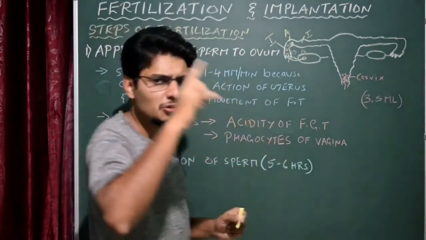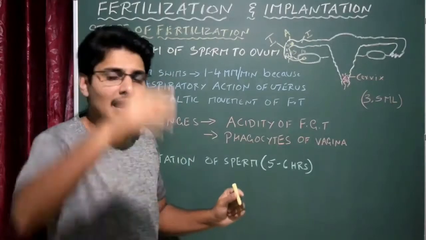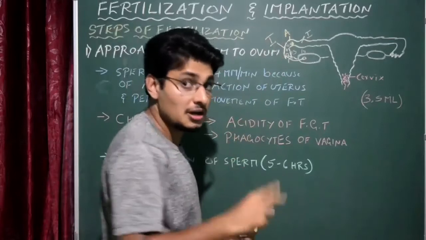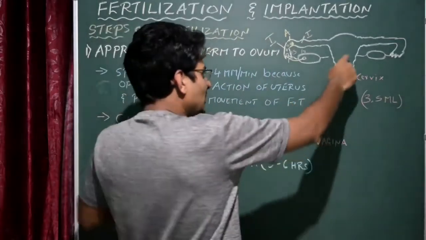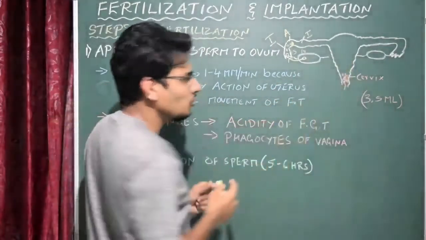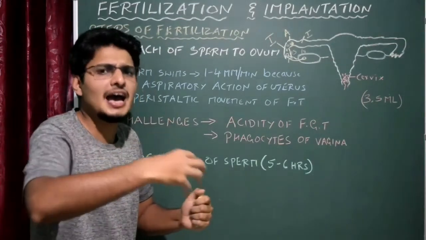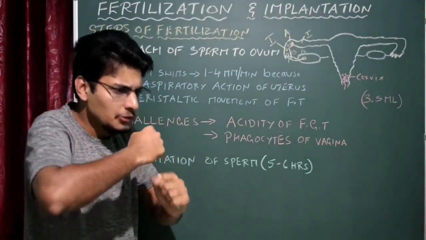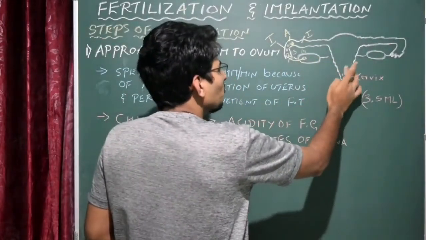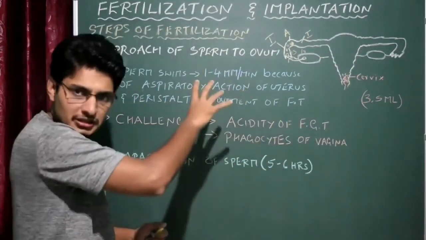There are two reasons. One is obviously that the sperm is motile by itself, because it has a tail, and that tail gets energy from the mitochondria. But there are two further reasons. One reason is the uterus, which exhibits one kind of behavior, that is aspiration, like a sucking behavior of the uterus, which makes the sperms move towards this side. So the aspiratory action of the uterus is one reason.